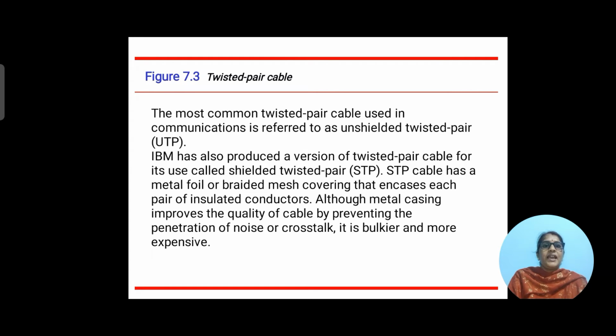STP cable has a metallic foil or covering that encases each pair of insulated conductors. Although the metal casing improves the quality of the cable by preventing the penetration of noise or crosstalk, it is bulkier and more expensive.